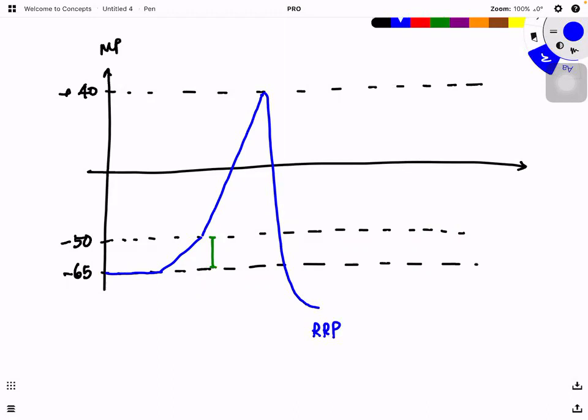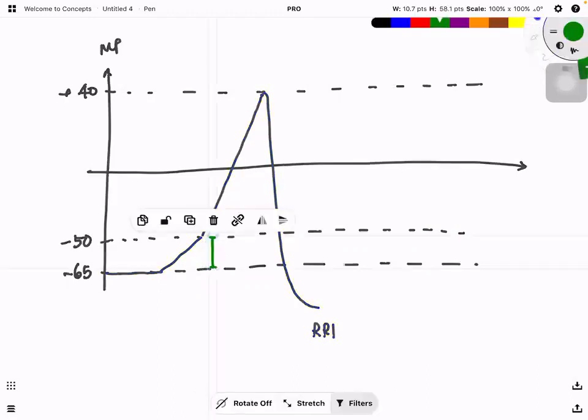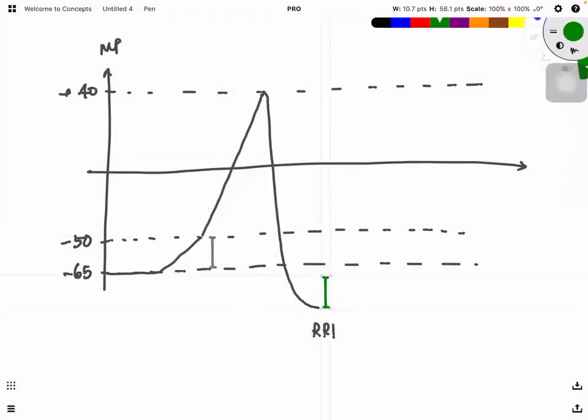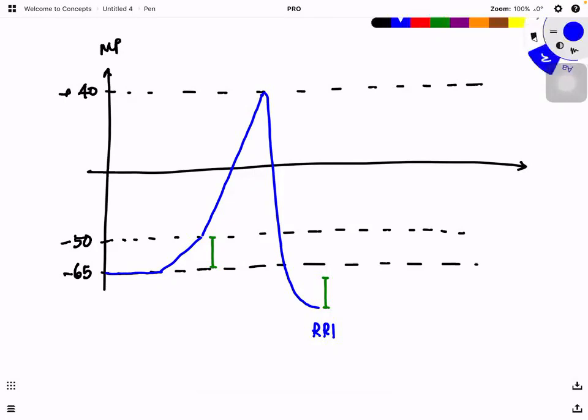Why? Let me complete this here. If I copy down this part, can you see that with the same strength, I cannot start from there? Let's say I start from -70.